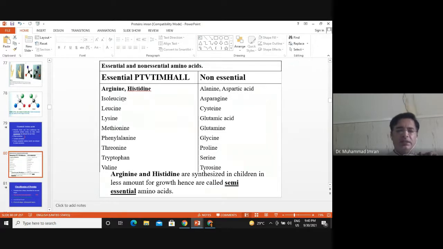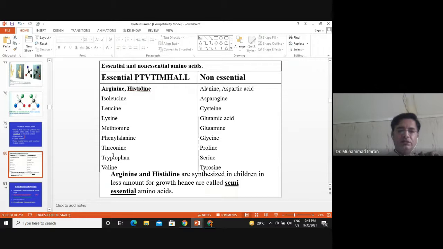All these amino acids play a major role in the regulation and functioning of our body. For example, arginine and histidine make histone protein. Isoleucine, leucine and lysine are very important for our stamina and muscle growth. Methionine is a source of sulfur, and it also provides a methyl group to many recipient molecules by making SAM. Phenylalanine is very important because it produces tyrosine and many neurotransmitters like dopa, epinephrine and norepinephrine.